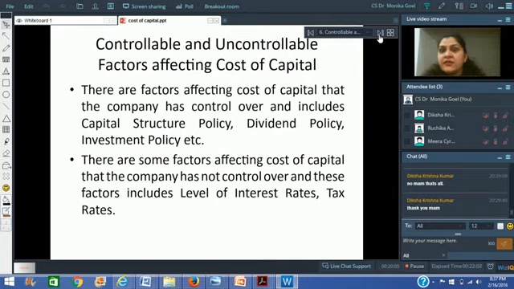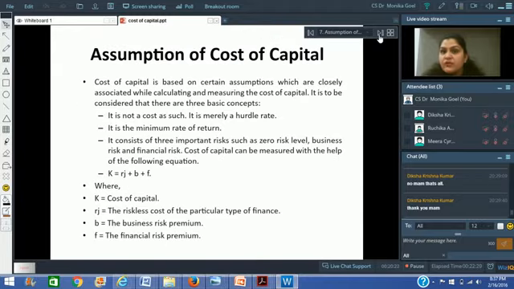Dividend policy is in your hands. Investment policy is in your hands. But the market rate of interest is not in your hand. You cannot control that. Similarly, the rate of tax is not in your hand. So these are some factors you can definitely control when you want to decide your cost of capital, but there would be certain factors which would be beyond your control, and you will have to work upon your cost of capital or your capital structure accordingly.